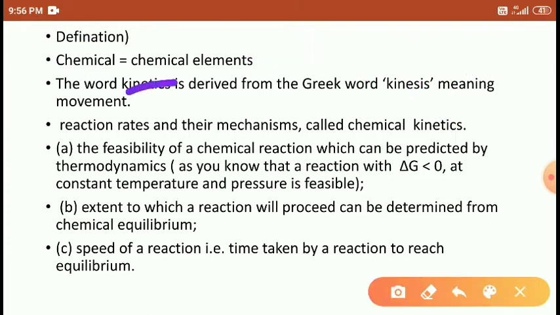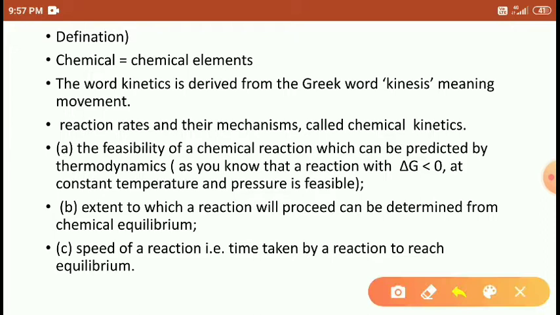The word kinetic is derived from the Greek word kinesis, which means movement. It means when chemical elements react with each other, what is the movement of the chemical elements? Movement means the speed of chemical reactions.